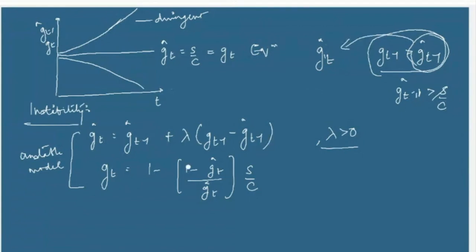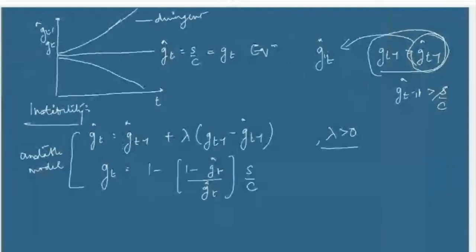So we are just saying that the adjustments in the expected growth rate will move in the wrong direction. And these two equations together will form a highly unstable model. They will never come back to equilibrium. Which one of these two situations?